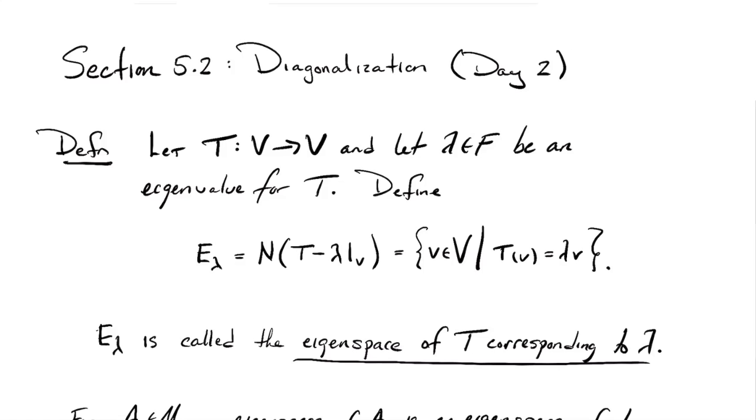Okay, welcome back to linear algebra. Continuing our work in section 5.2. V remains a finite dimensional vector space, talking about operators on V called T.